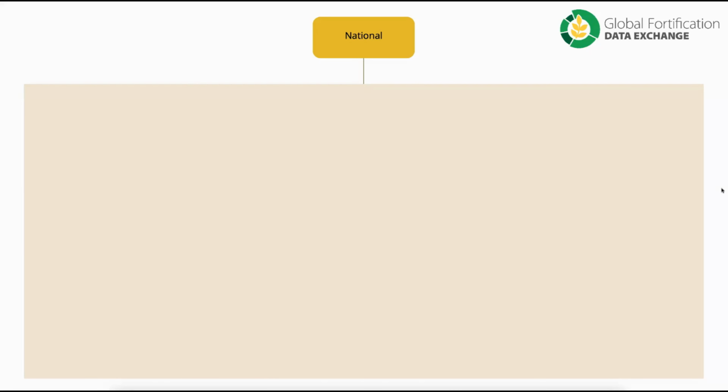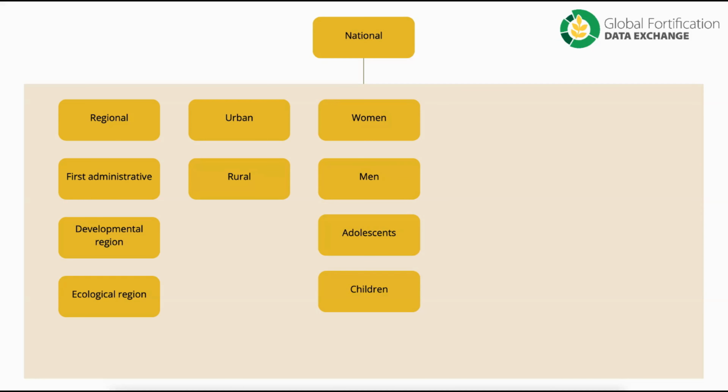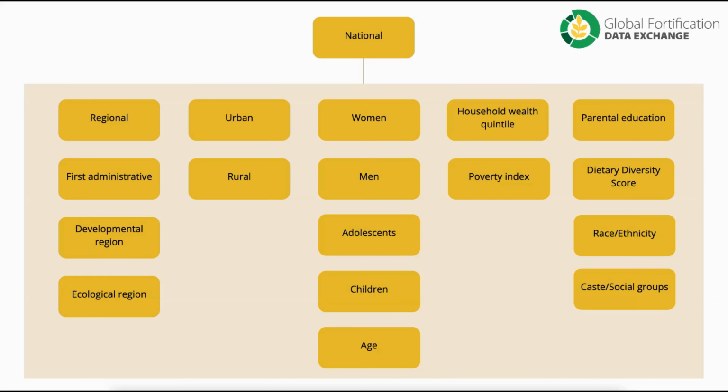But what's important is knowing that data has been disaggregated based on a country's most relevant characteristics, so that it's possible to identify how fortification coverage differs across populations and try to fill fortification gaps. These are examples of vulnerability characteristics that we've seen fortification coverage disaggregated by. Countries should report on the characteristics that are the most appropriate for their populations.